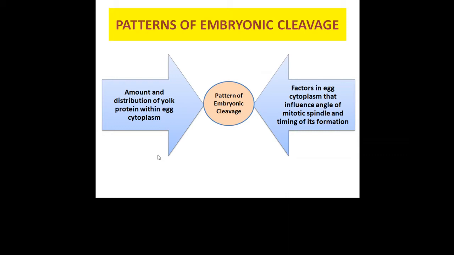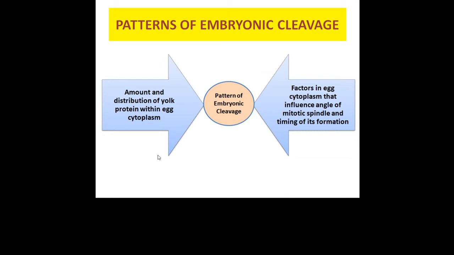Now coming to the patterns of embryonic cleavage. The pattern of embryonic cleavage is largely regulated by two main factors. First, the amount and distribution of yolk protein within egg cytoplasm. Yolk generally inhibits cleavage. So the area where yolk would be present inside the egg, their cleavage cannot occur properly. So this also decides where exactly in the egg cleavage will start and the size of blastomeres.